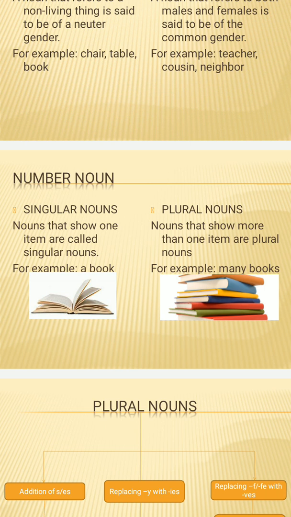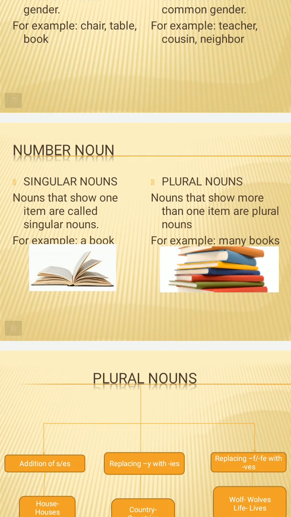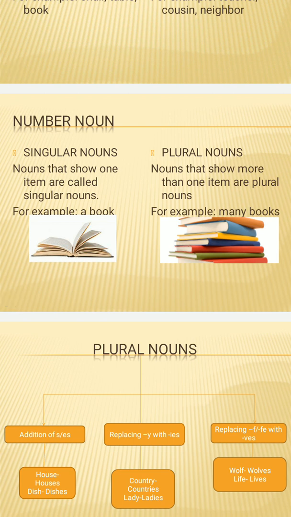For example, a book or one book, you can say. Secondly, plural nouns. Plural nouns are used when we need to talk about more than one. Singular is one, and plural means more than one. Plural nouns show more than one person, like two persons, four persons, five persons, and so on. Two or more things are known as plural nouns. For example, as we can see in the picture, many books are there. It can be counted as well, like there are 10 books, 15 books, 2 cars. These all are examples of plural nouns.